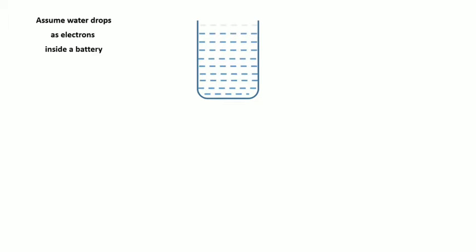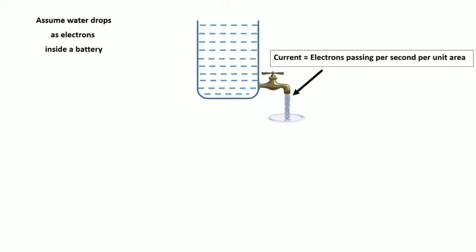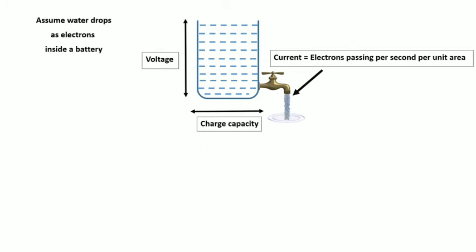Let's understand it with the example of a water tank. If we fill a water tank with water and make a hole at its bottom, then water starts coming out of the tank from the hole. The rate of water flow will depend upon the height of the water in the tank. Here, the rate of water flow, or water crossing per second per unit area, is called current. Height of water in the tank is called voltage. And the time for which the water comes out depends upon the capacity of the water tank. In electronics it is called charge capacity.